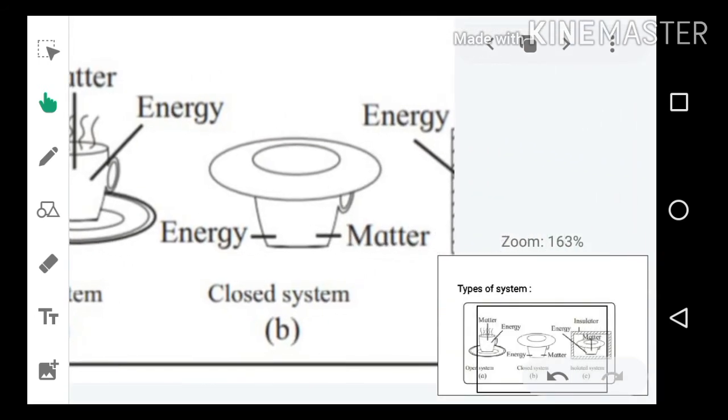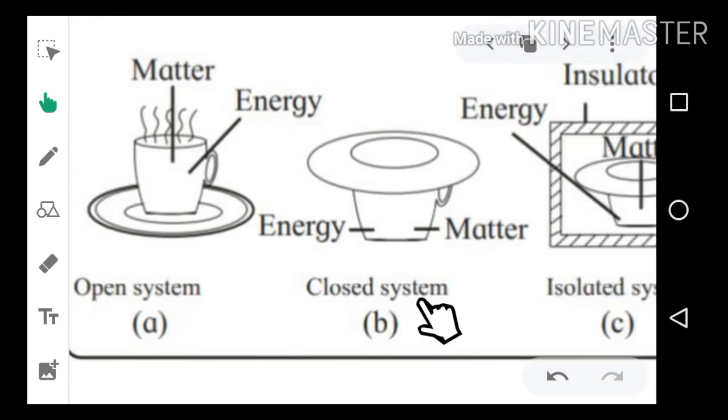Now another diagram, that is the closed system. This is the second type of system. Consider the same cup containing hot tea or coffee. If you place a saucer on that cup and close it, then it is considered a closed system, because the matter present inside the cup cannot escape into the atmosphere as it is closed, but the heat radiations or the energy can be exchanged with the surrounding through the material of the cup or saucer.